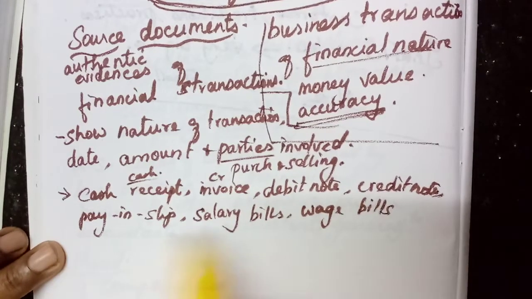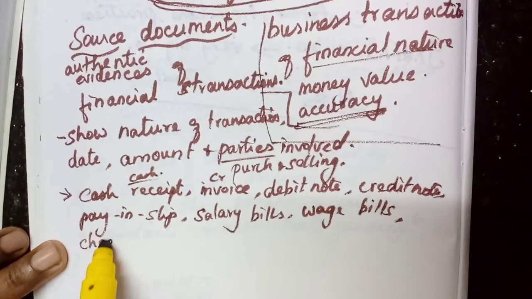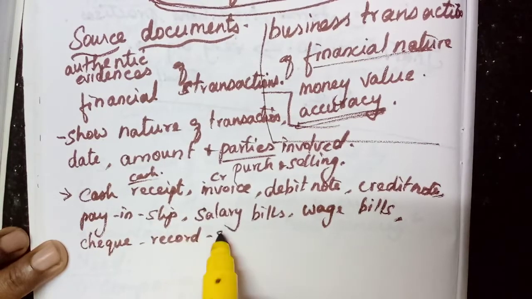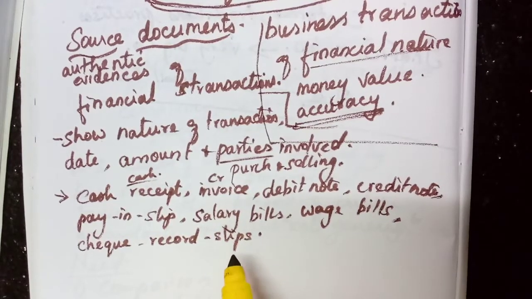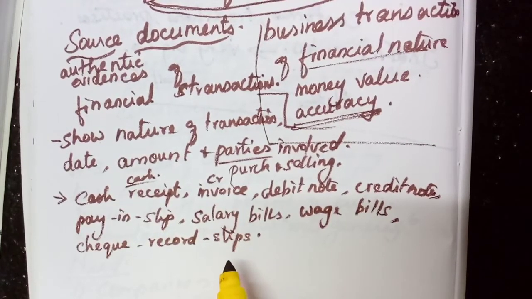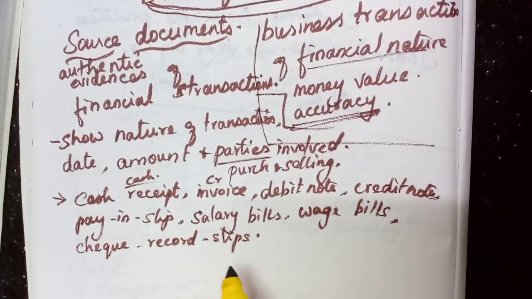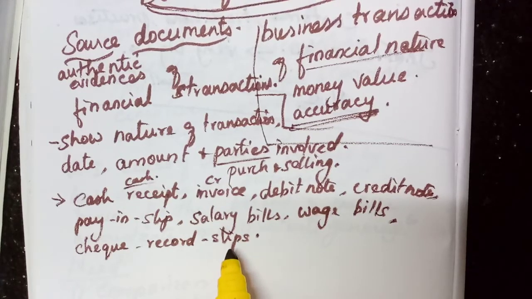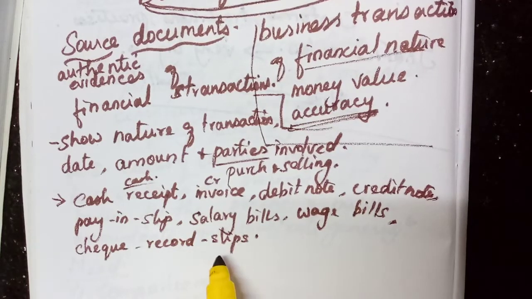Then if we deposit a check in the bank, check record slip. The checkbook also, after issuing a check, we will have that detail in one slip. That is called check record slips. Okay, all these are examples of source documents.